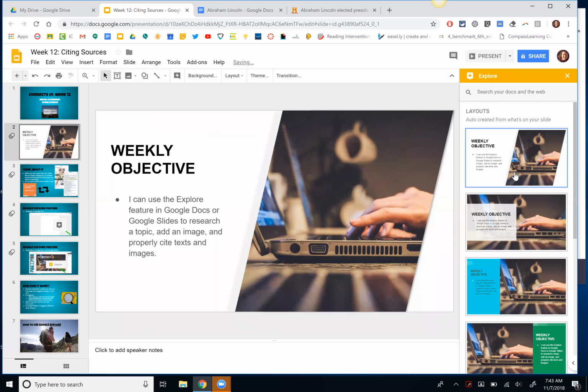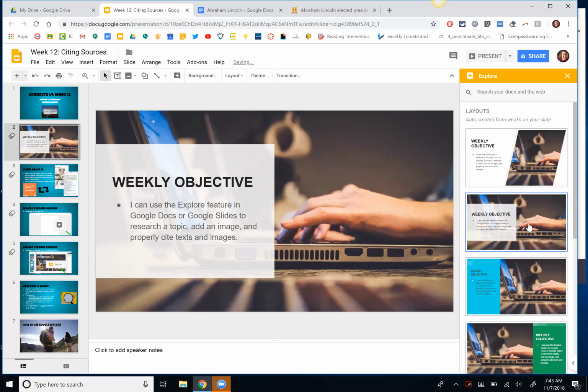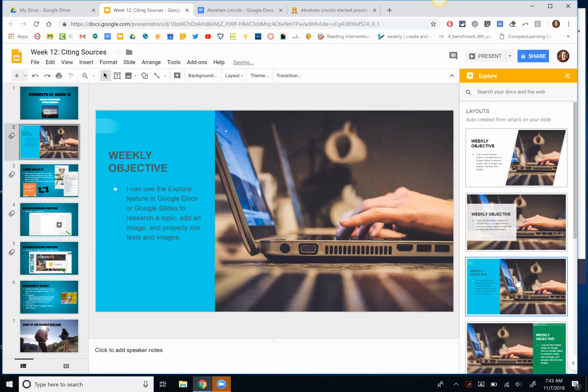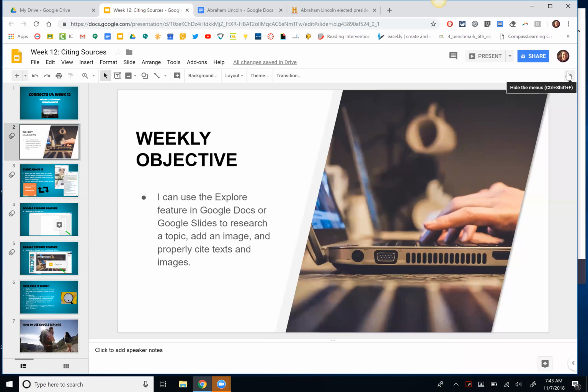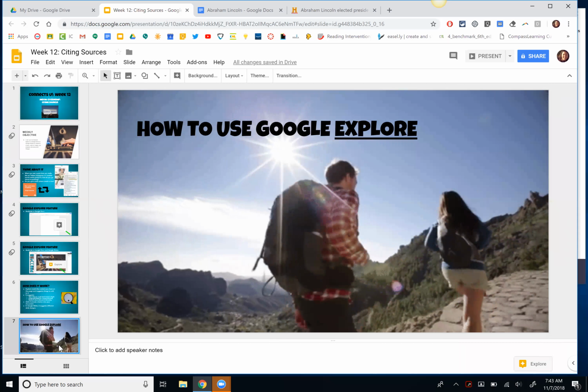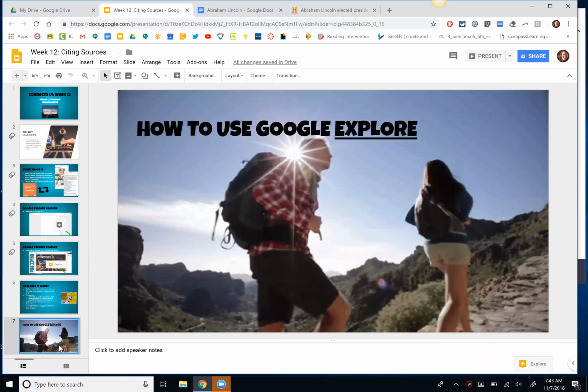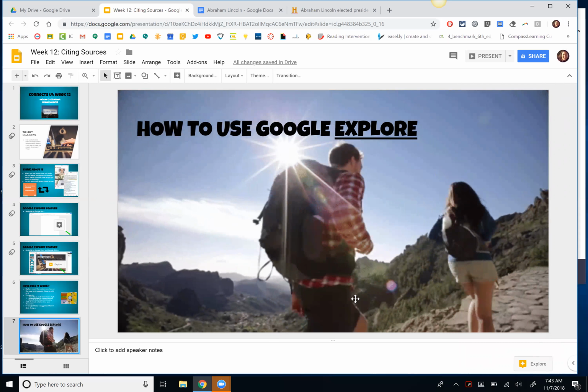So I made the one that's currently in there. Oh, but that one's pretty neat. I like that. All these are is different things that would make your project and presentation a little cleaner. So if I like that, then all you do is X out of it and it's going to keep that one. Okay, so it's really important that you try to learn how to use Google Explore. It's such an easy feature that can really, really help you with your research.